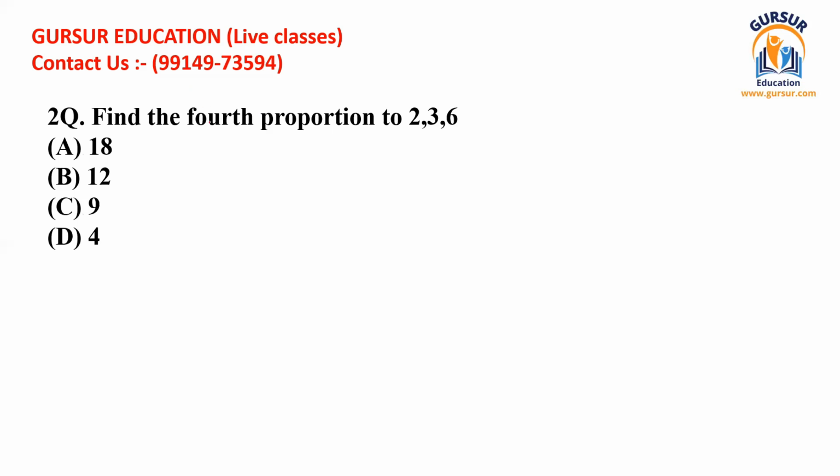It has been given, find the fourth proportion to 2, 3 and 6. I have already given you information regarding the fourth proportion. What was the fourth proportion? I've told you that if A ratio B is equal to C ratio D, then this D is known as the fourth proportional. So in this case, three values have been given. We can easily assume these as A, B, and C. We can write these like 2 ratio 3 is equal to 6 ratio D. And in this way, we can easily find the value of the fourth proportion.